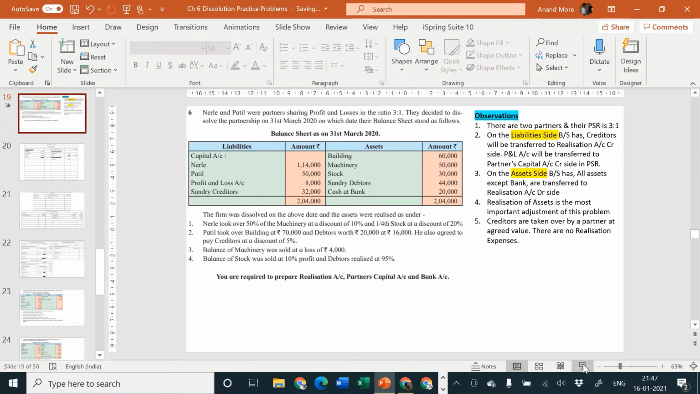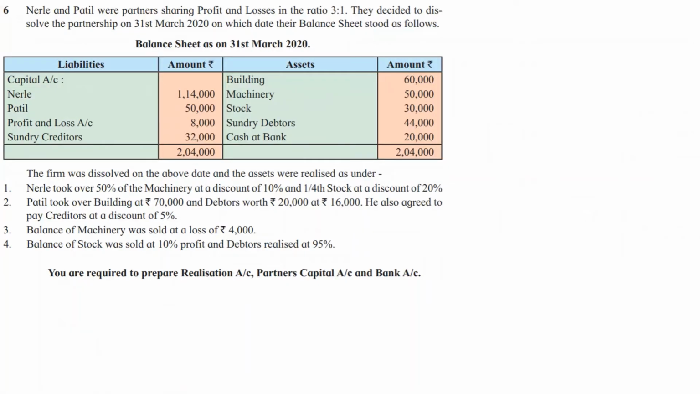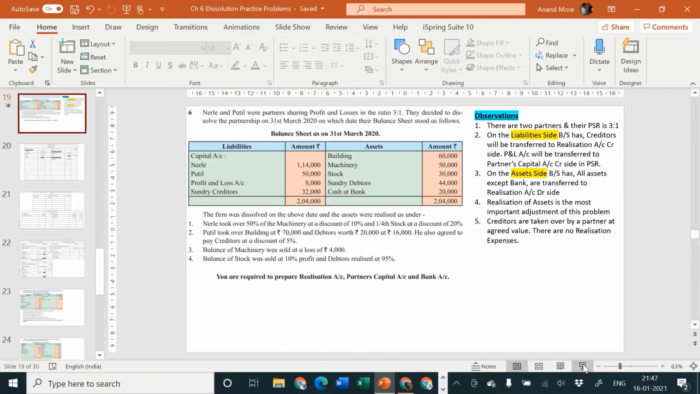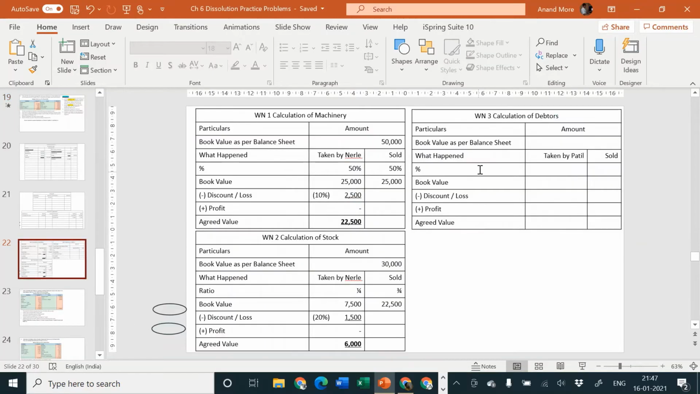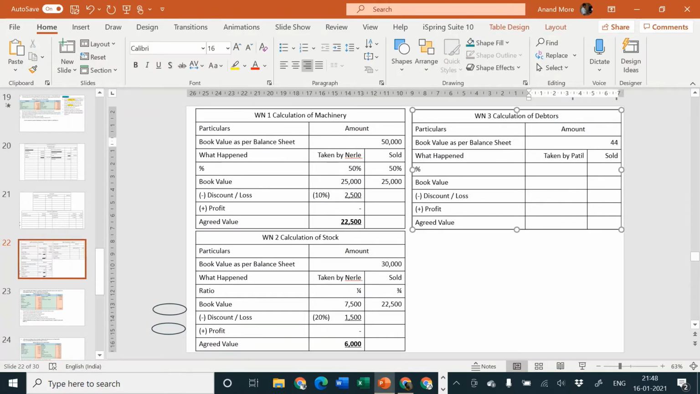Although he was very good fellow at heart when he was talking about building, he took over entire building. He did not divide building into two parts. But when it came to debtors, he said, I am not going to take over all debtors of rupees 44,000, but I am going to take over debtors worth rupees 20,000 only. So I don't want entire debtors of 44,000. I want debtors of only rupees 20,000. So let us consider what Mr. Patil is doing. This is working note number 3, calculation of debtors. Book value as per balance sheet is 44,000.